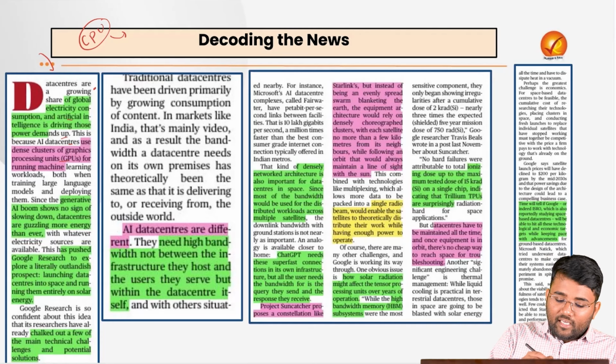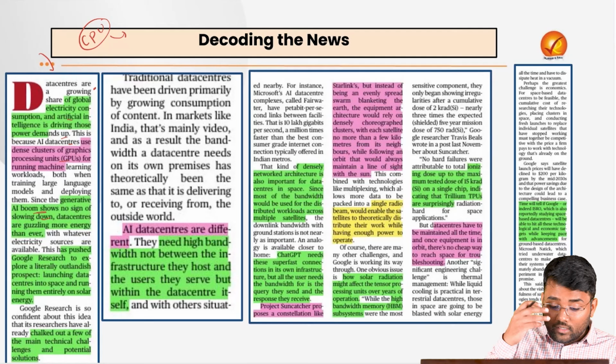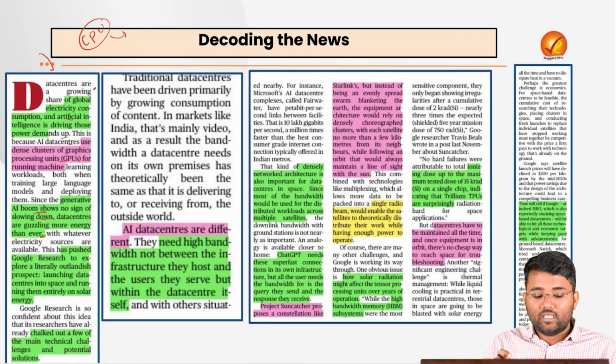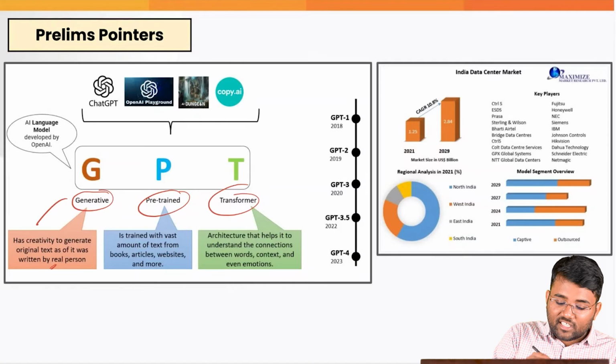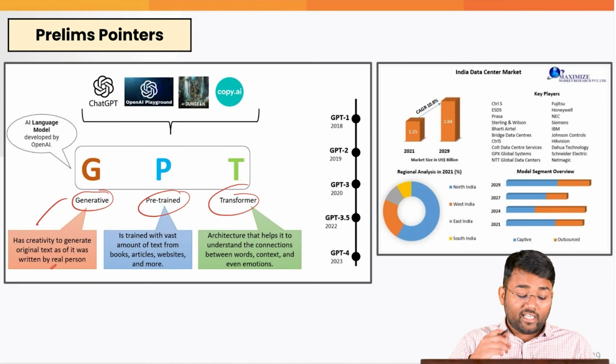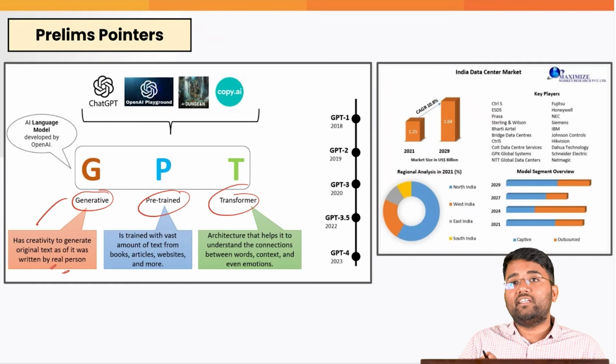And also what we are witnessing is that the generative AI boom shows no sign of slowing down. The data centers are guzzling more energy than ever. So, for example, what is this generative pre-trained transformer? Generative means it has the creativity to generate original text as if it was written by a real person.